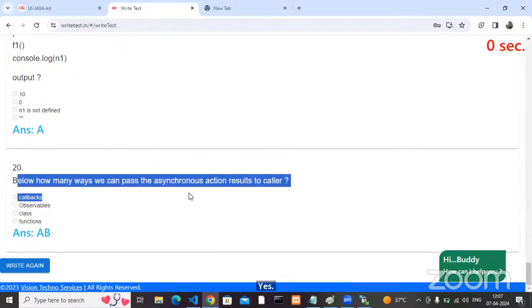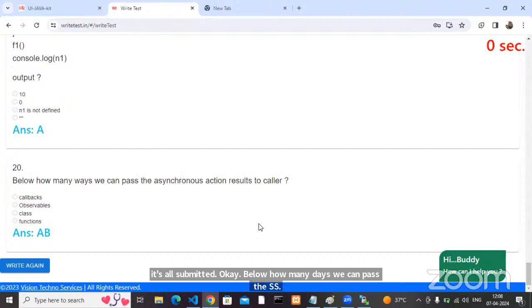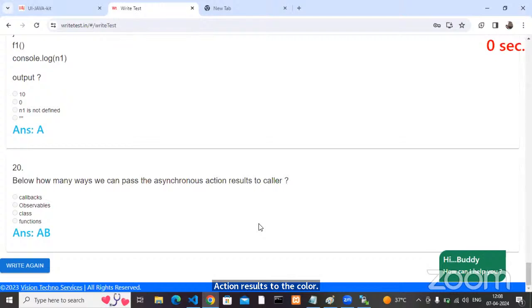Below, how many ways can we pass the asynchronous action results to the caller? Come on, asynchronous action results. By using callbacks we can pass it. By using observables we can pass it. By using promises also we can pass it, right? How many ways can we?